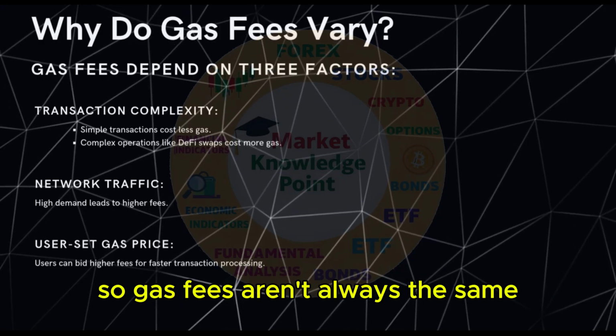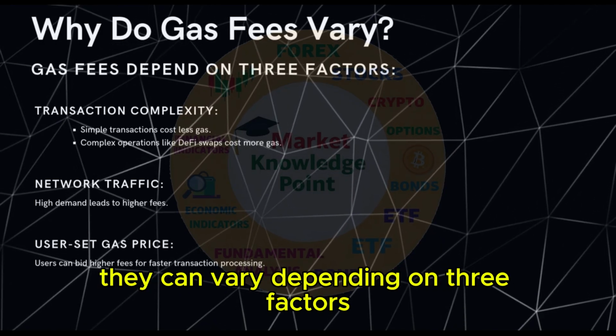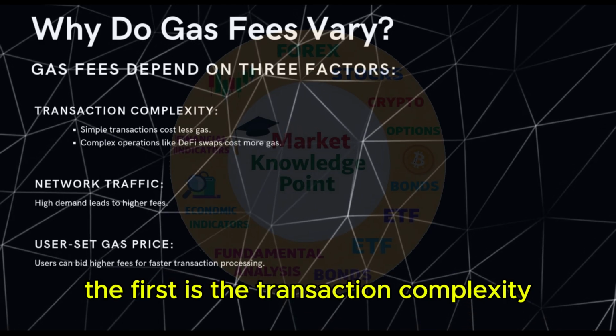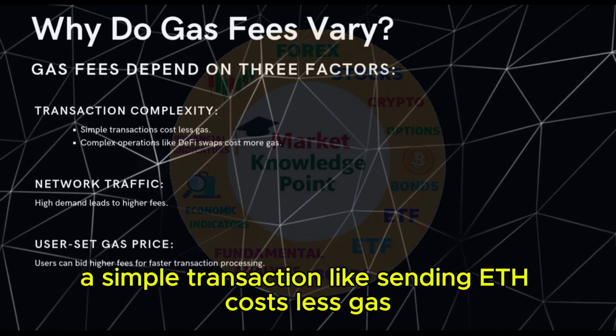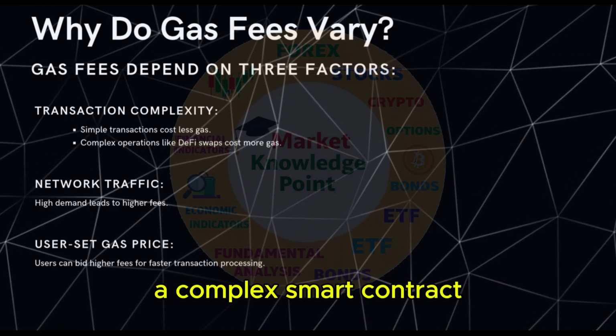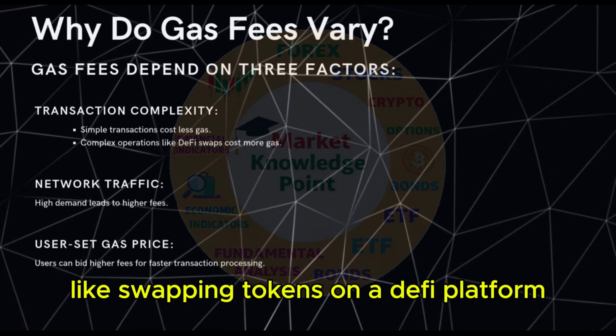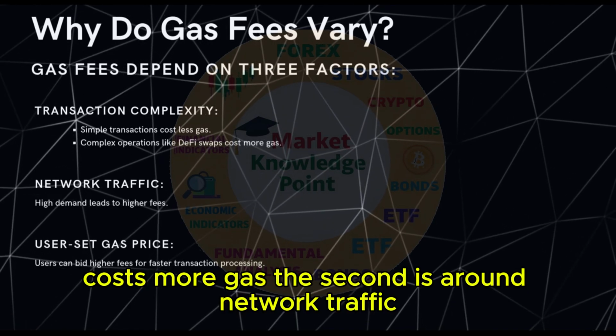So gas fees aren't always the same. They can vary depending on three factors. The first is the transaction complexity. A simple transaction like sending ETH costs less gas. A complex smart contract like swapping tokens on a DeFi platform costs more gas.